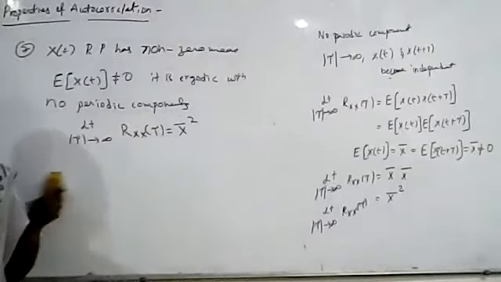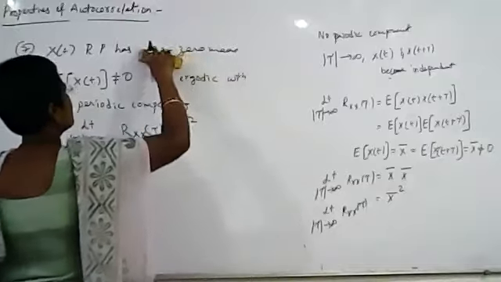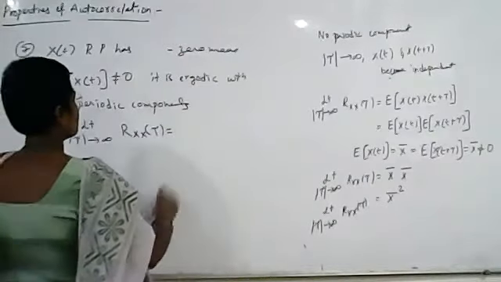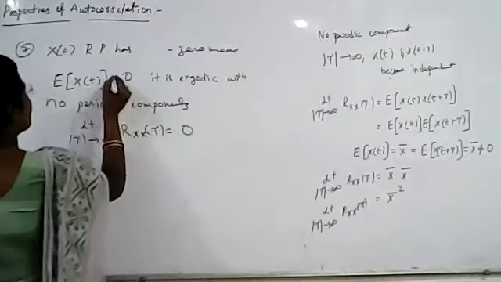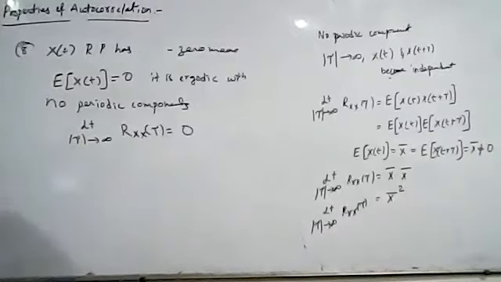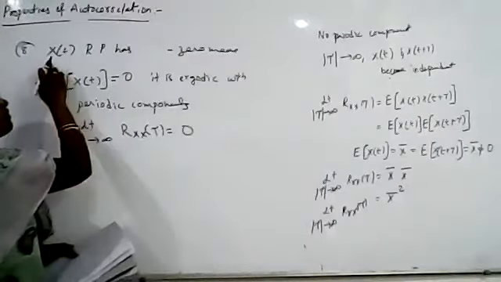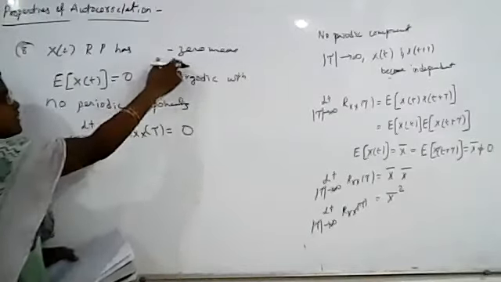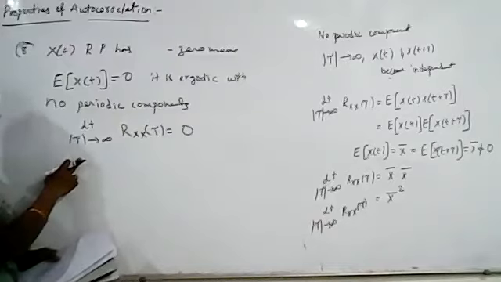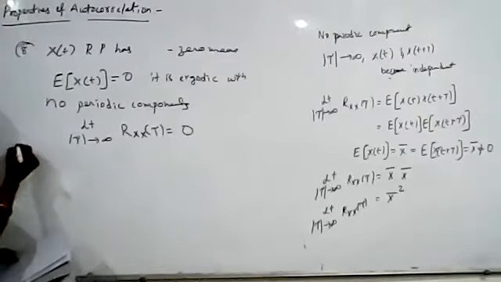The only difference is that here we have zero mean. If it is having zero mean, what do we get here? We get this value equal to 0. This is our eighth property. Just note down the eighth property, students. The eighth property is that if x of t is ergodic and has zero mean and no periodic component, then limit tau tends to infinity, Rxx of tau is equal to 0.